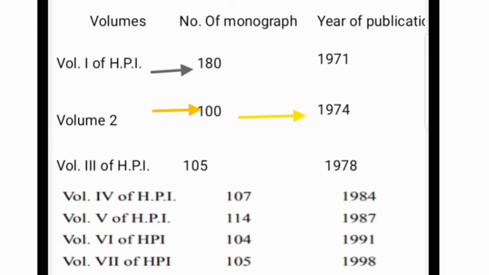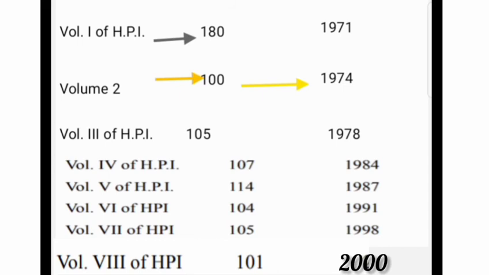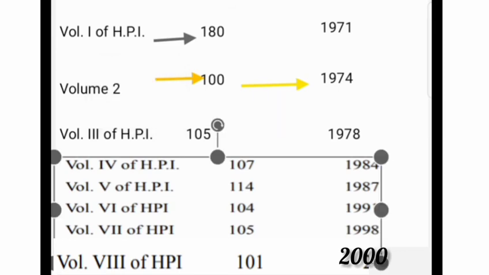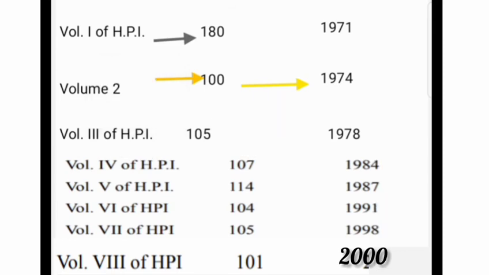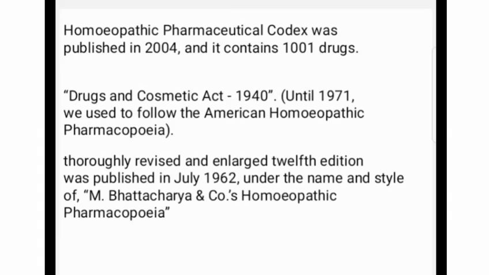So mainly seven editions were published up to 1997-98. After that, in 2000, one more volume was published with 101 monographs of drugs. If we sum all those monographs, it is about 916 drugs.